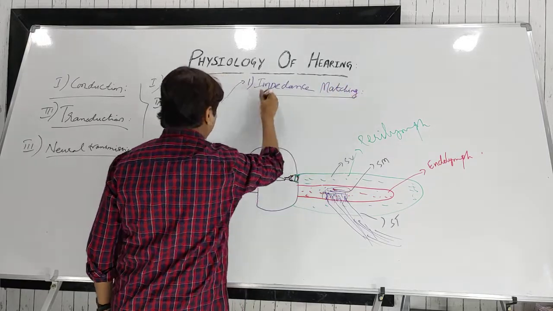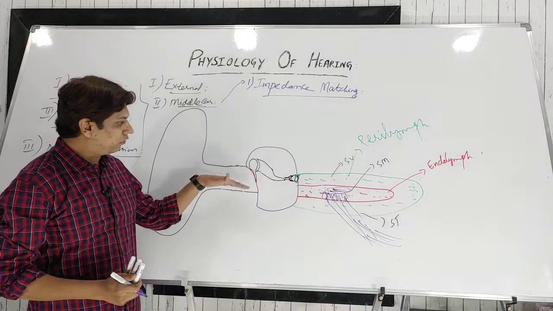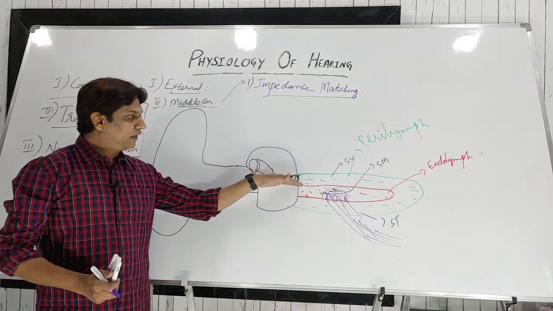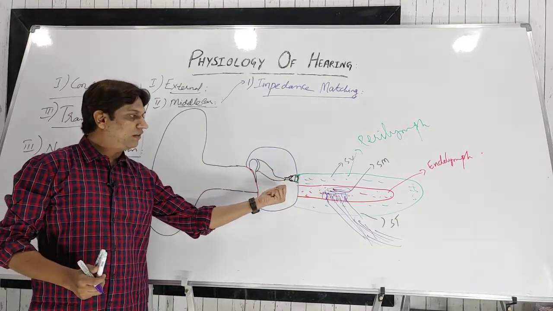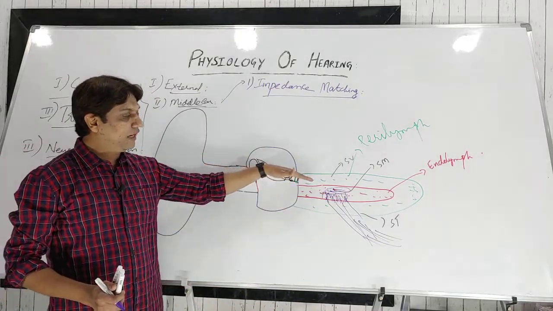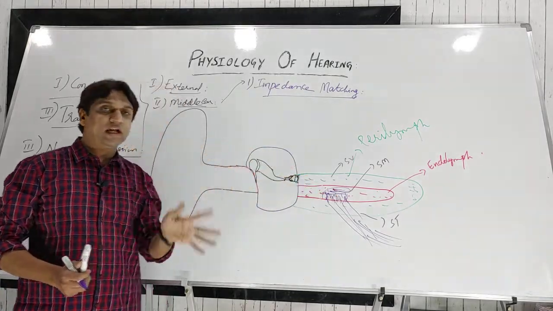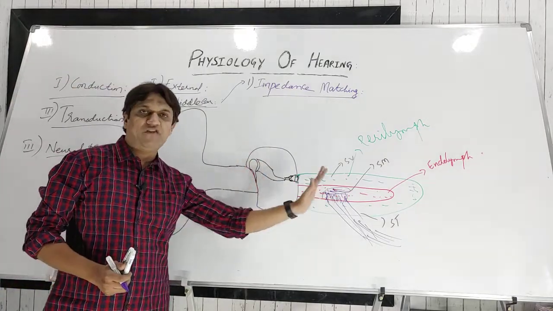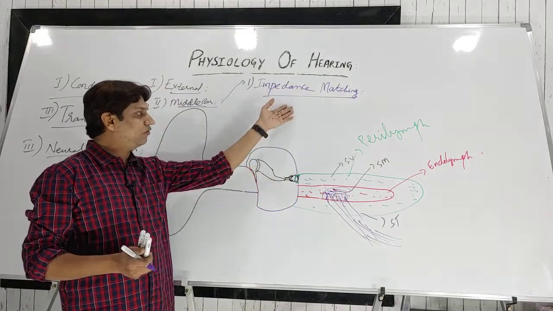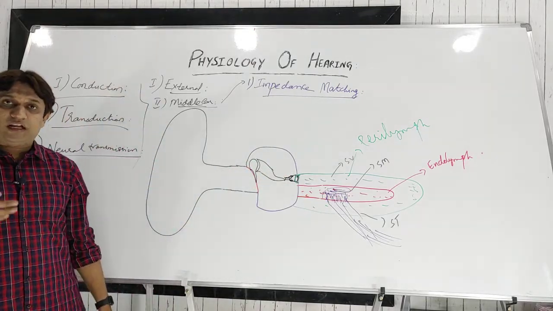So what is impedance matching? Basically it increases the force of the sound waves, so that the sound waves can transmit from the air medium to the fluid medium of the inner ear. There is a hindrance because of the change in media to push the sound waves into the inner ear liquid, so it has to magnify them, that is, increase the force of the sound wave. This force is magnified by the middle ear, and this phenomenon is known as impedance matching. How exactly does the middle ear magnify it, and how many times?